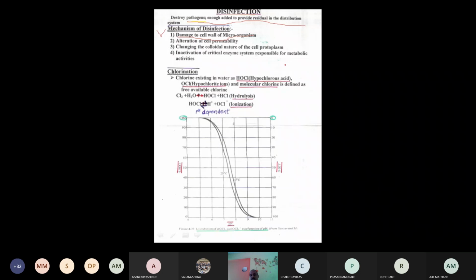At the beginning of the epidemic, corona cases, in India we were using chlorine tablets. That tablet has the chlorine molecule at the beginning, but afterward the treatment changed and more advanced alternatives became available. At the beginning they used it, and most of the patients recovered from that. So that is the damage to the cell wall of microorganisms.